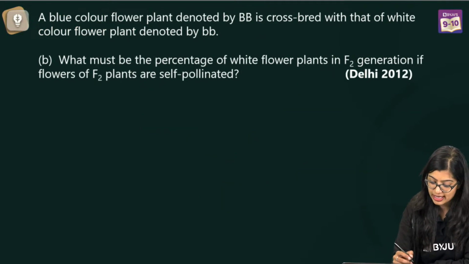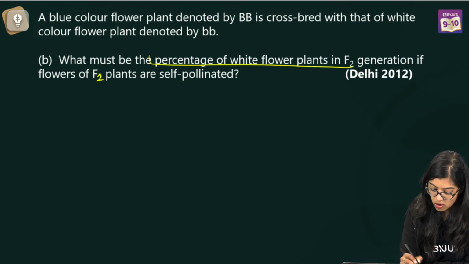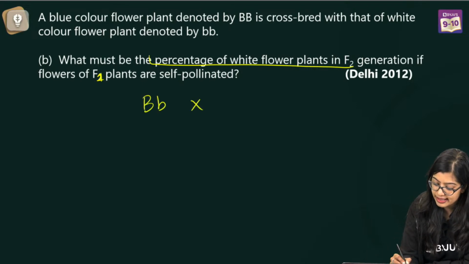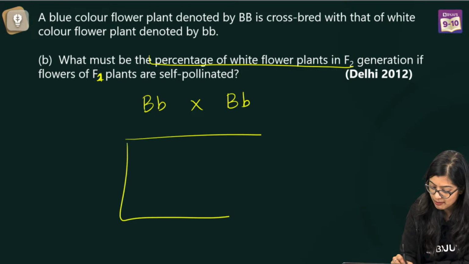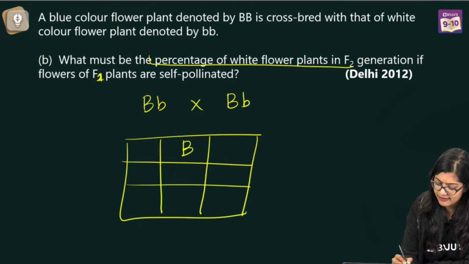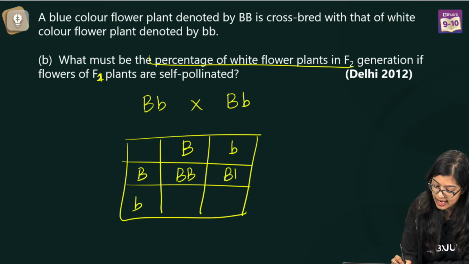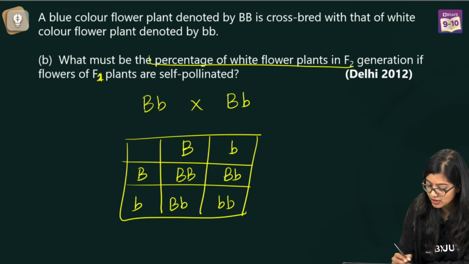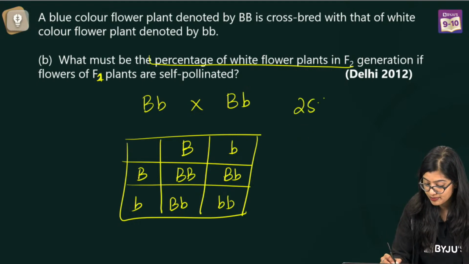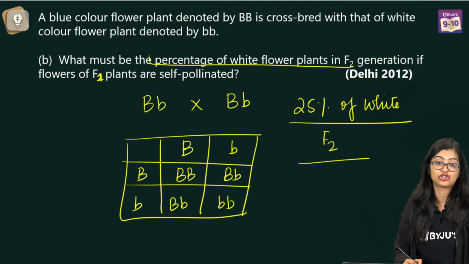Now second part of the question is, what is the percentage of white flowers in F2 generation if the flowers of F1 plants are self-pollinated? So if I take this and I cross it, what is going to be my percentage? Very similar to the green stem, brown stem question that you did, right? Very similar to that. So you will do your Punnett square. You will get all of this, right? Make all of this happen. And last but not the least, you see that 1/4 is basically 25% of white flowers is what you would get in your F2 generation, right?